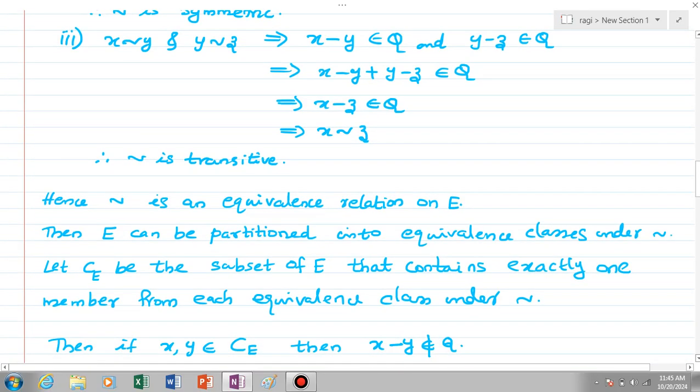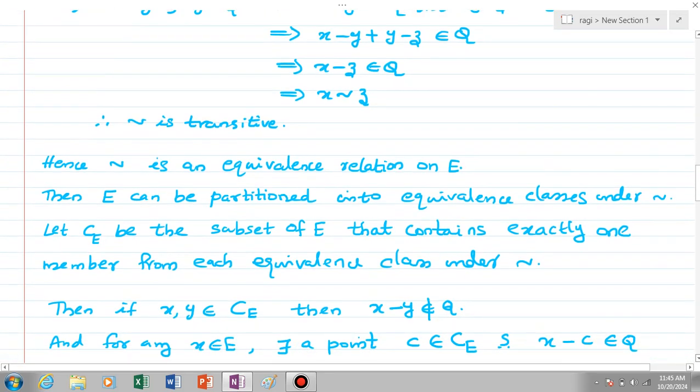Then we can partition E into disjoint classes, that is, into equivalence classes under this relation. Now we pick one member from each equivalence class and form a subset C_E of E. That is, C_E is the subset of E that contains exactly one member from each equivalence class under this relation.